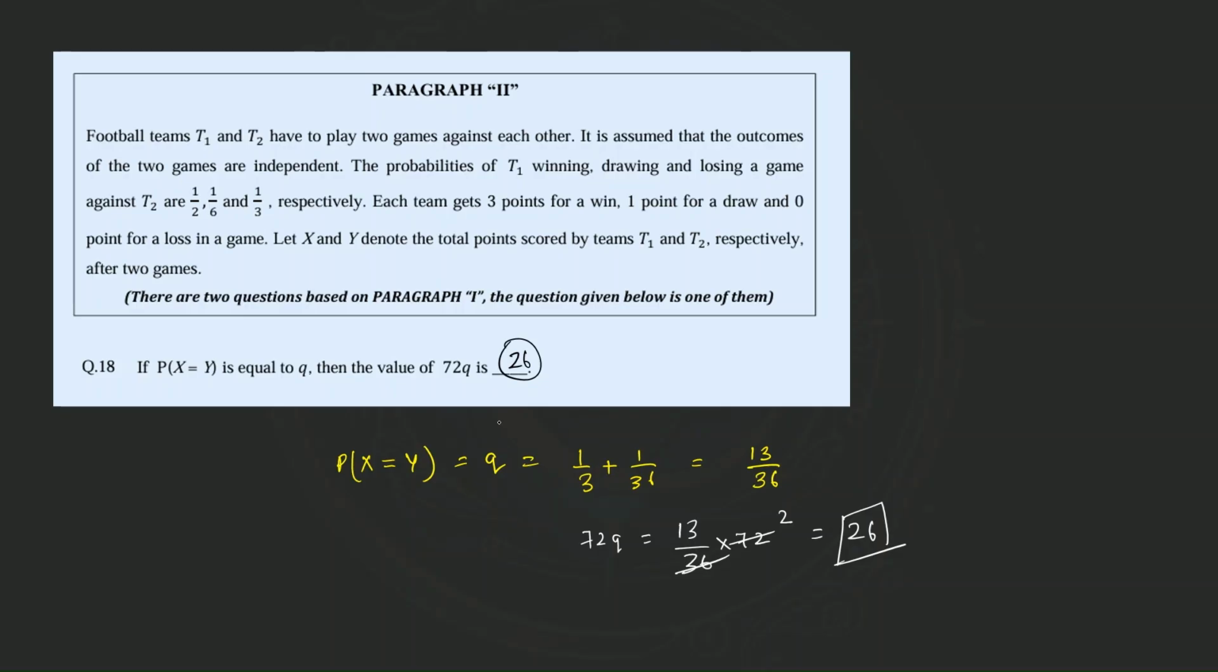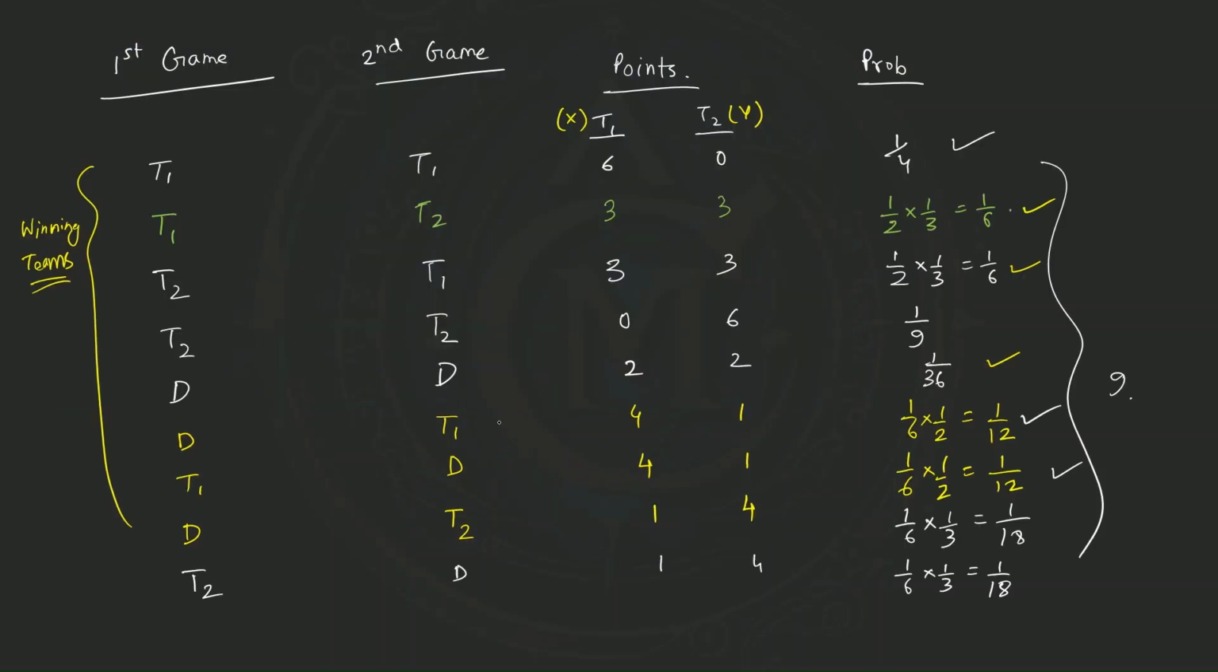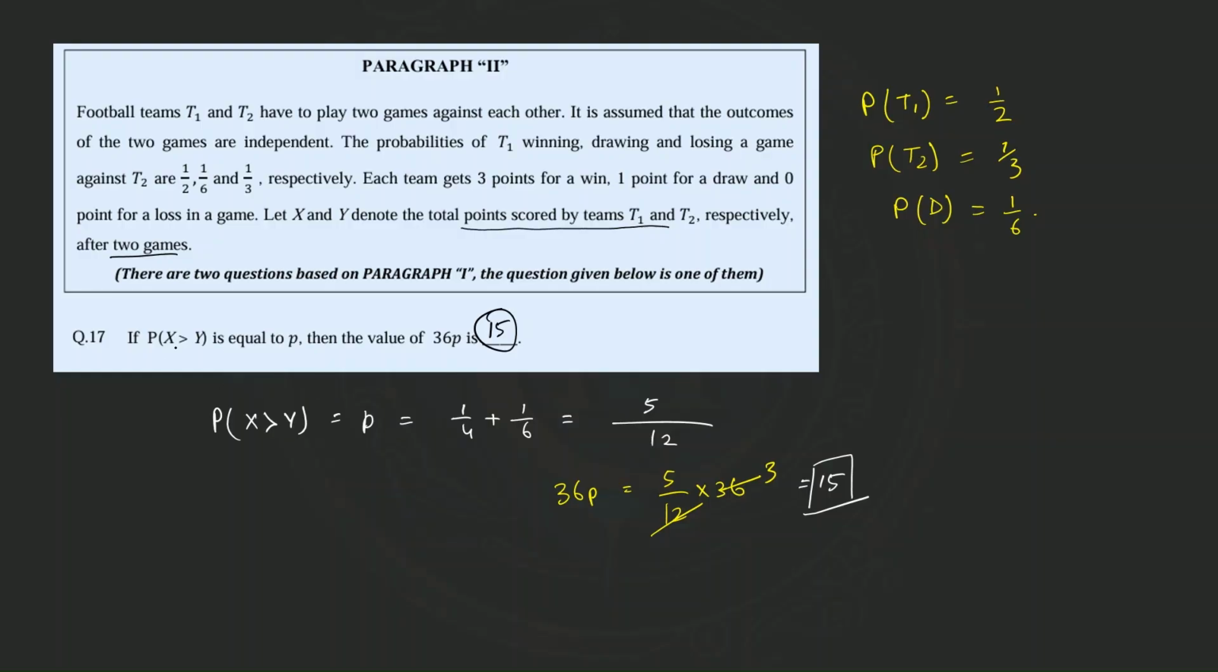So this is how we solve this problem. We tabulate all the cases one by one, as there are very few cases here. So we tabulate all the cases and then solve for the asked probability.